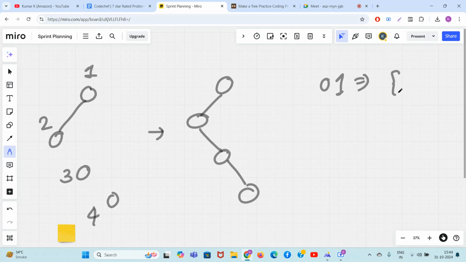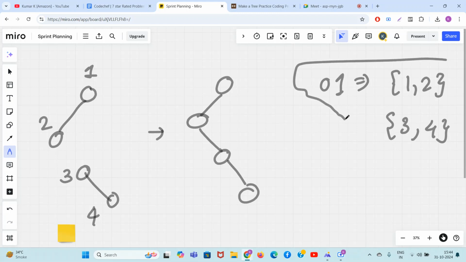So I selected the edge from 1 to 2. Can I select 2 to 3? No, I cannot select 2 to 3 because 2 is getting repeated again. So 2 to 3 I cannot select, but alternate I can select 3 to 4 because 3 and 4 are totally different from 1 and 2. So guys, in first operation, I added the edges 1 to 2 and 3 to 4.